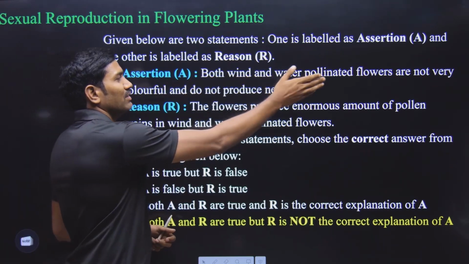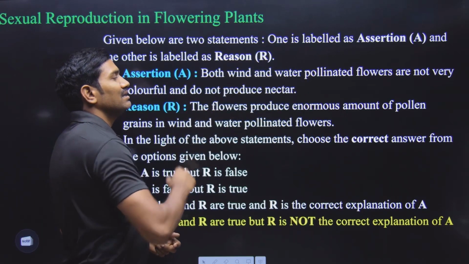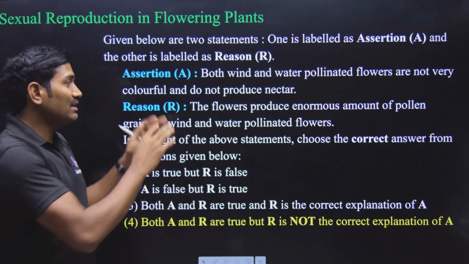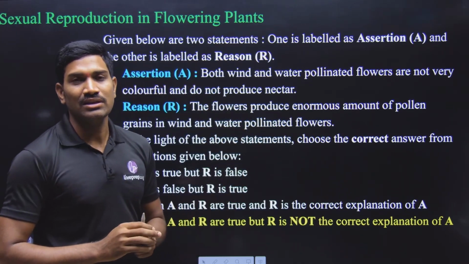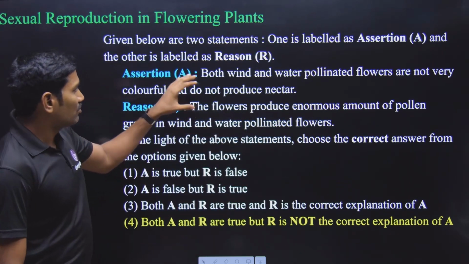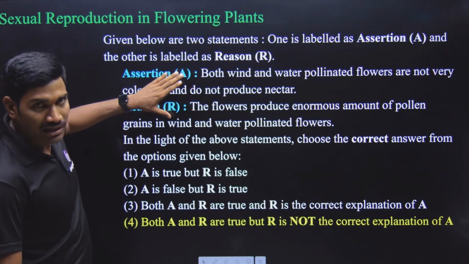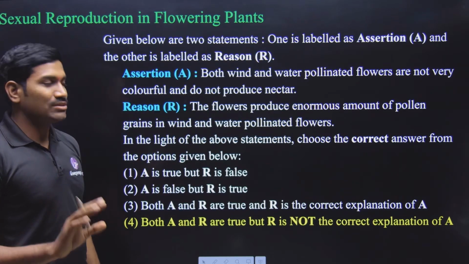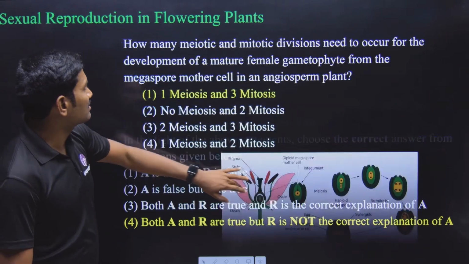Here what we are expecting is why they are colorless and why nectar is not produced. For that we are expecting the explanation. So what is the ultimate answer? Both A and R are true, but R is not the correct explanation for the A. Okay, this is what the answer is.